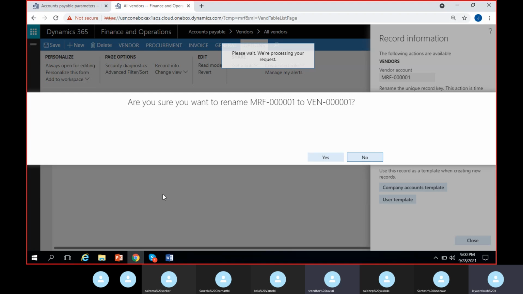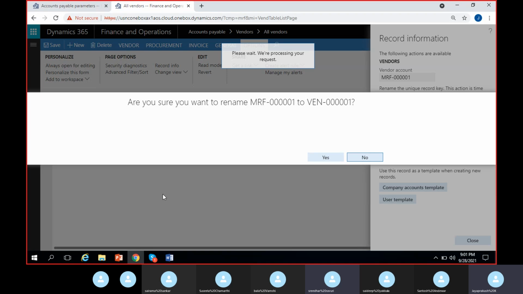Okay, if users get used to one particular vendor, MRF001 is the vendor name for Maruti Suzuki, and every time they create a transaction, they will go and search with the same vendor code. And if you rename it, they'll get confused why this vendor code has changed. So that is why do not do such kind of renames in the existing details or the details that are already used or being prominently used in the business.